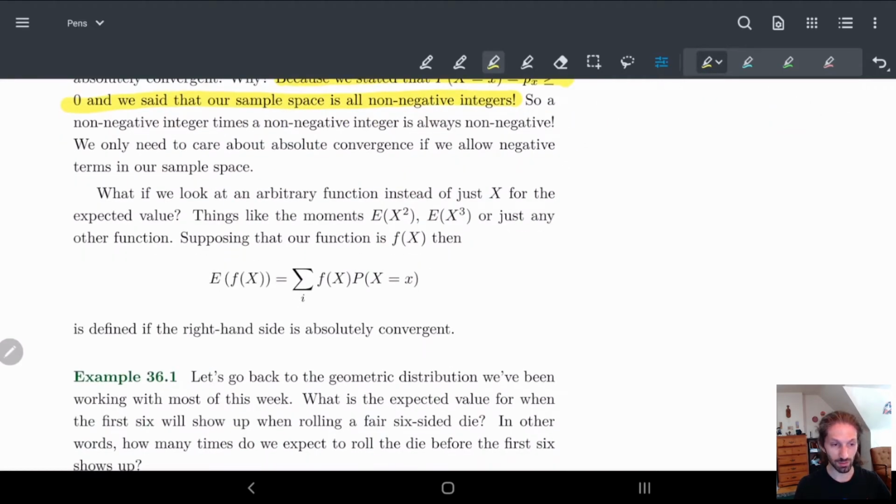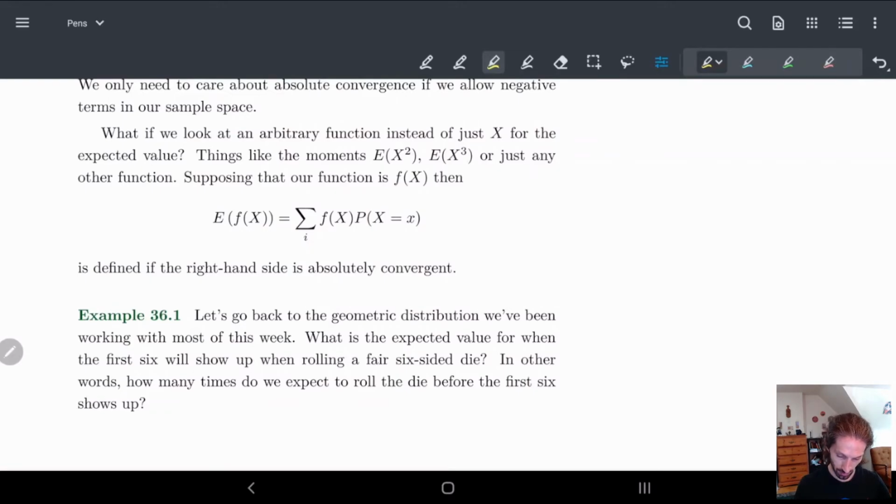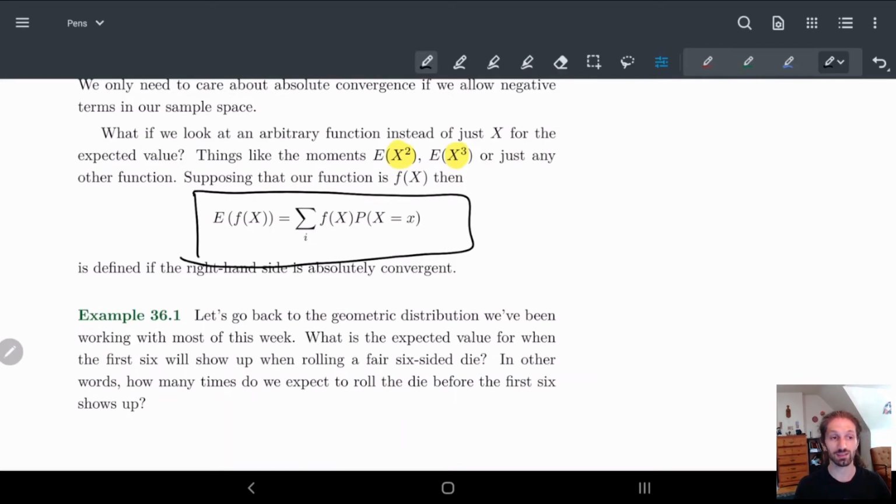So now let's look at some moments. What is a moment? Remember that a moment for us is when we take our function, our expected value, and we add some term in it, like X squared or X cubed, etc. But we can do this with any function, and basically the function that we get is the following. So we have this function here. And this is defined if the right hand side is absolutely convergent.